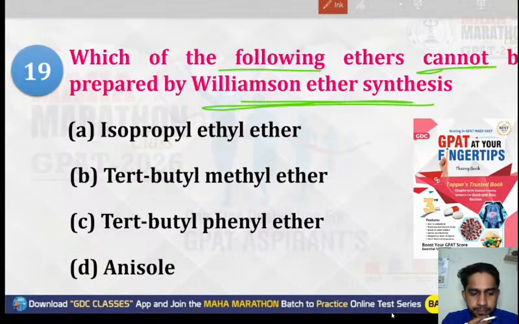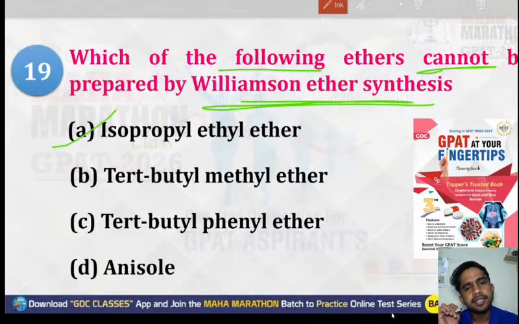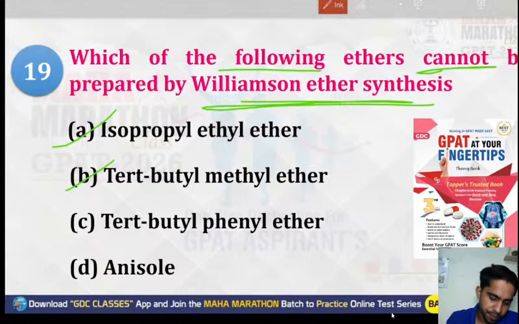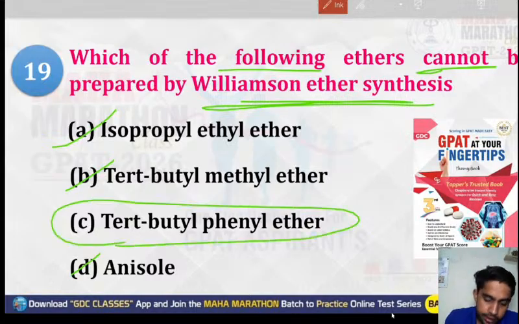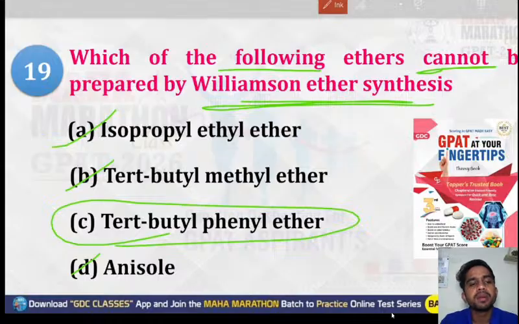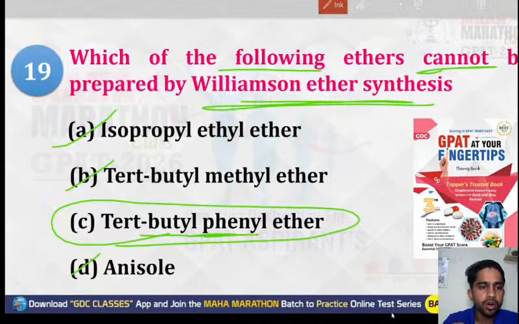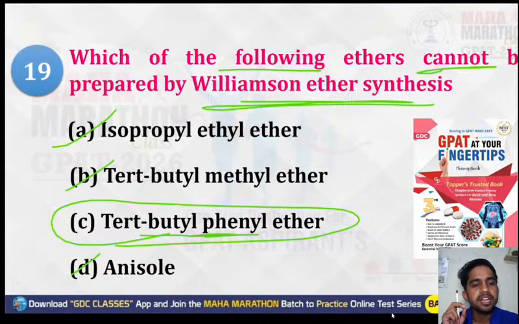So if you talk about isopropyl ether, ethyl ether, yes, this can be prepared. Tertiary butyl methyl ether, yes, it can be prepared. Anisole or tertiary butyl phenyl ether. So which cannot be prepared? Tertiary butyl phenyl ether. This cannot be prepared by your Williamson ether synthesis. Okay. So the correct option will be option number C, tertiary butyl phenyl ether.